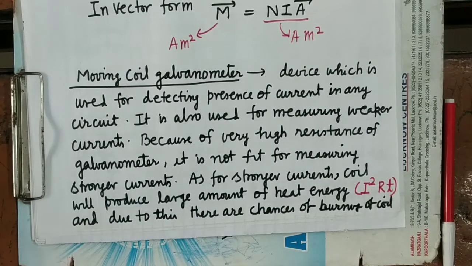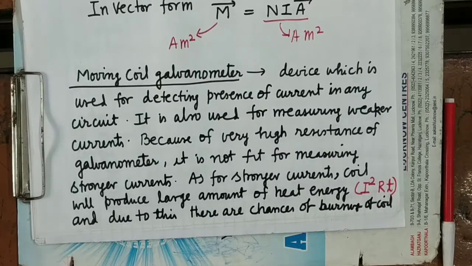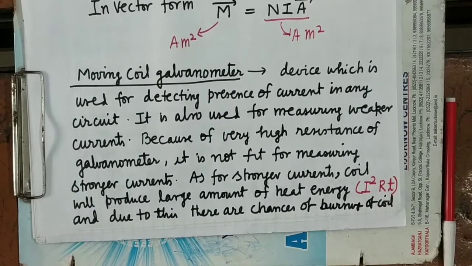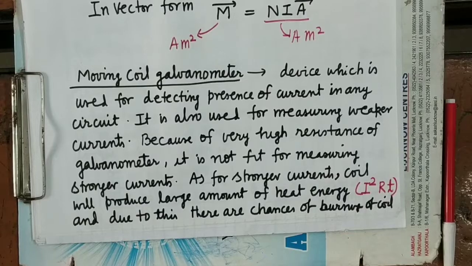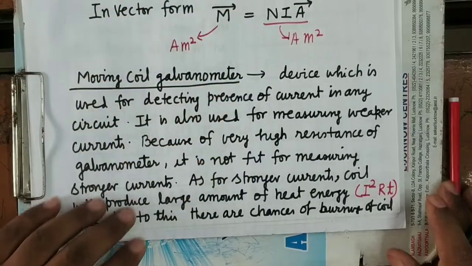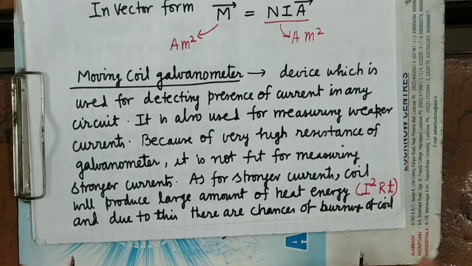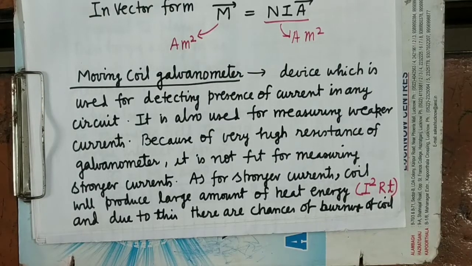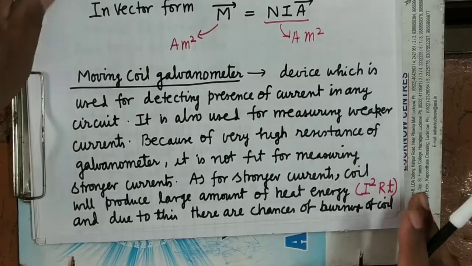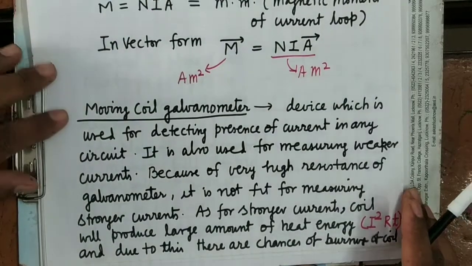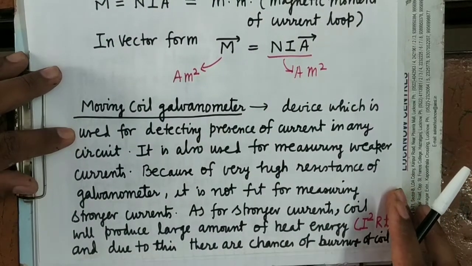The insulation of the coil will melt and the coil will burn. As we know, the coil which is used in the galvanometer does not have a plastic insulation. Instead of that, there is an insulating polish, an insulating paint coating.